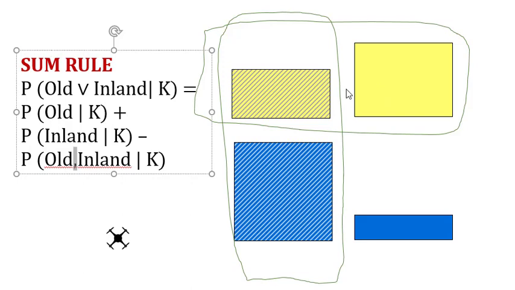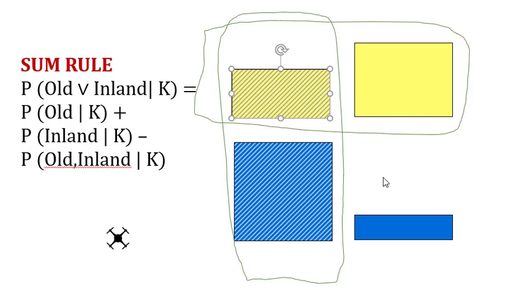Well, look at this. The reason why we get a probability larger than 1 is that we are adding this area twice. This area we added when we considered the inland event, and when we considered the old event.